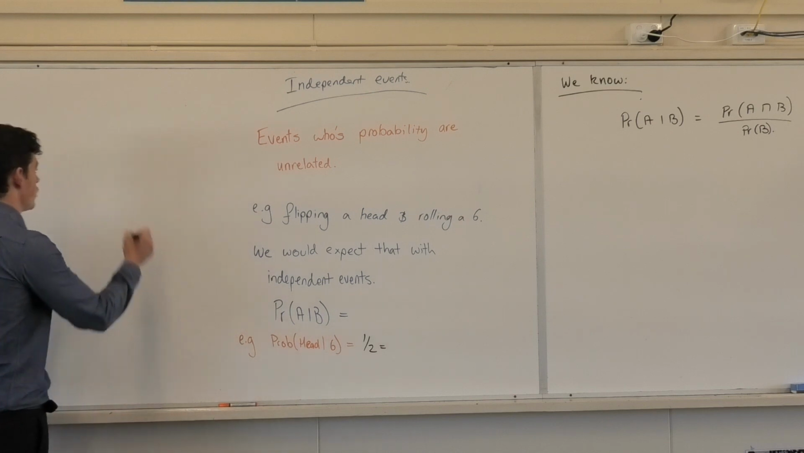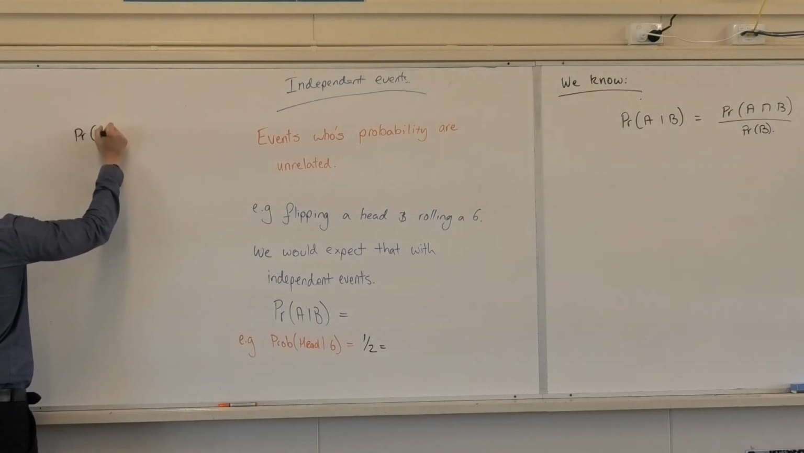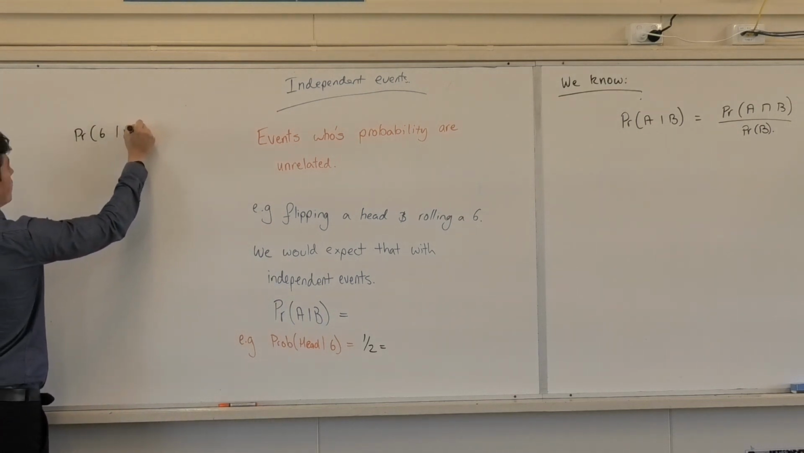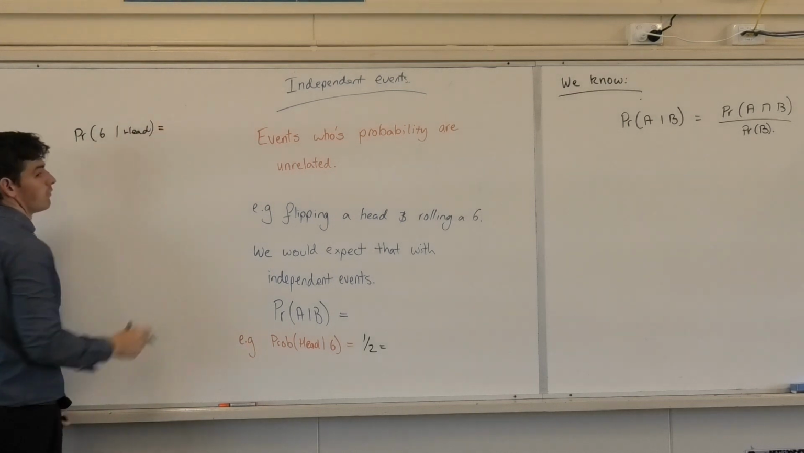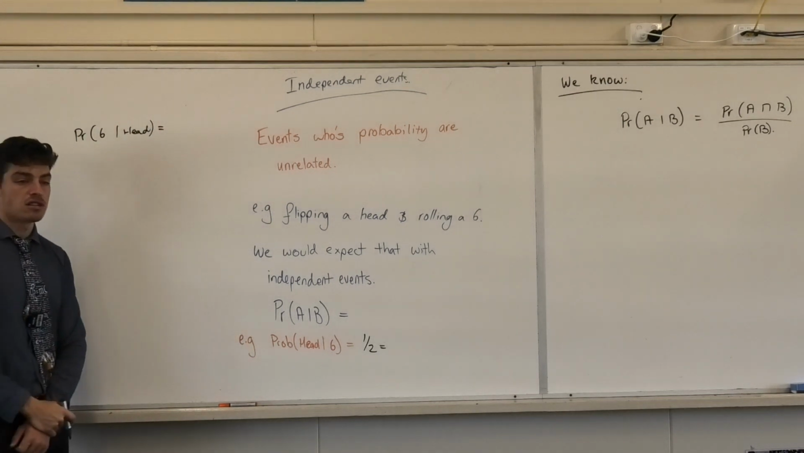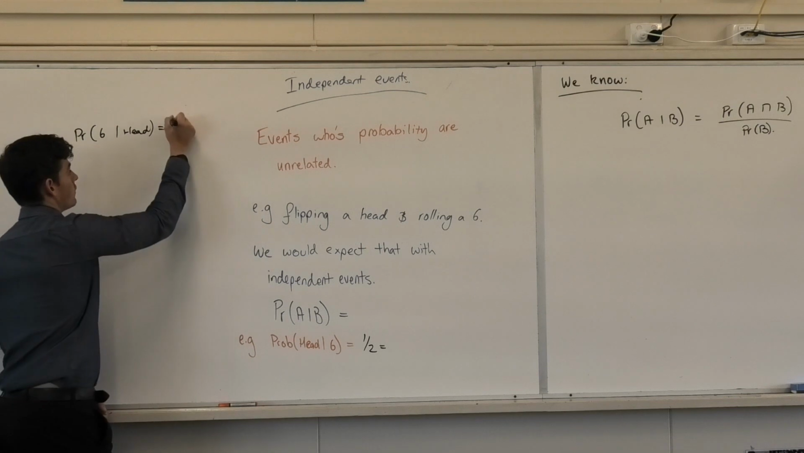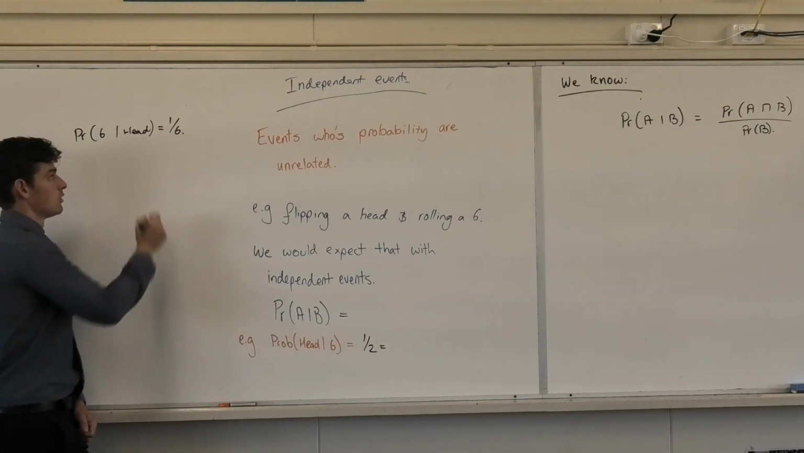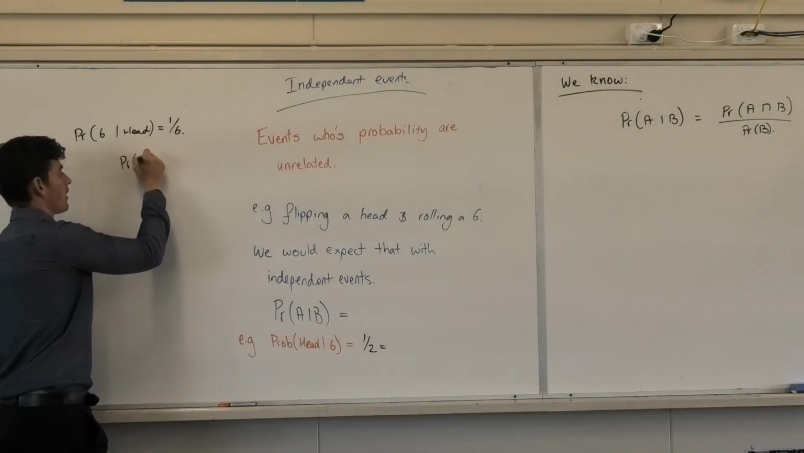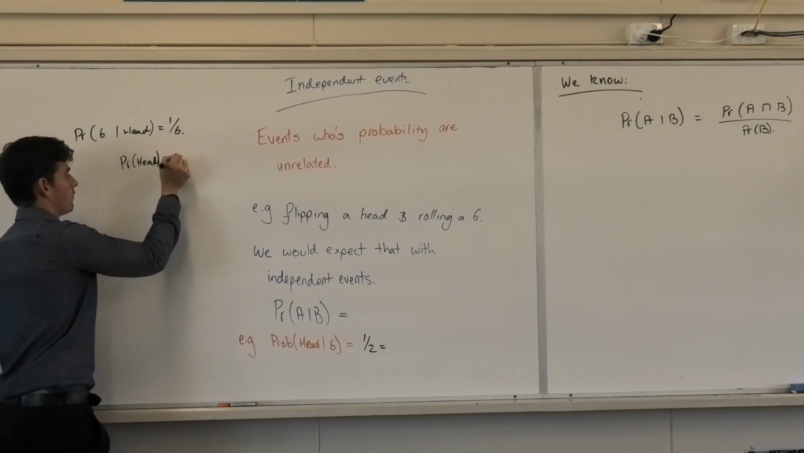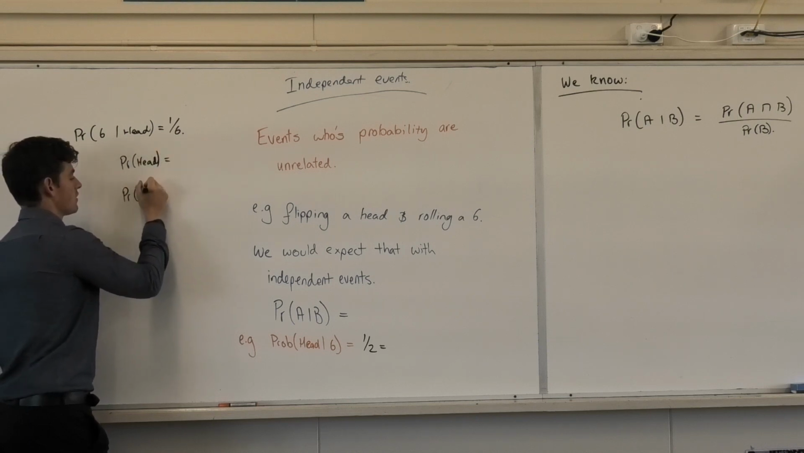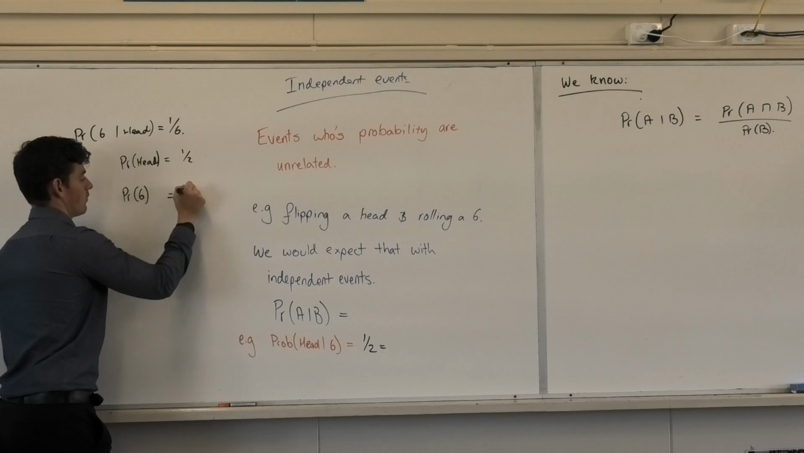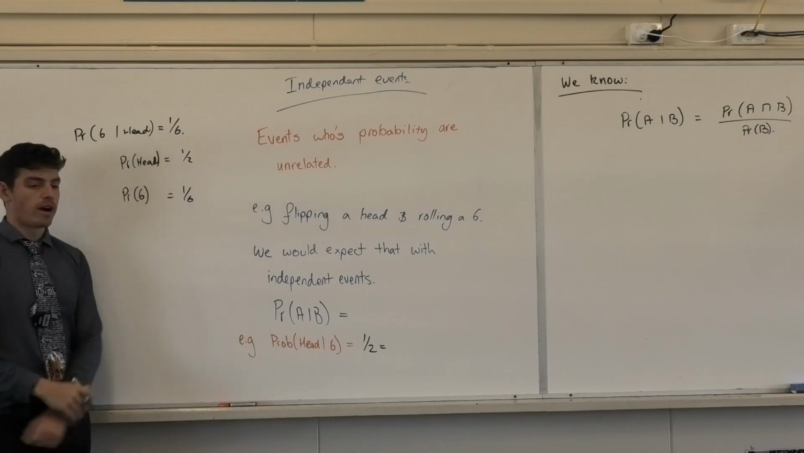Well, let's ask another question. Playing the same game, what's the probability of rolling a 6 given that I've got a head? I flipped the head, what's the probability of rolling a 6? 1 over 6. Okay. Probability of getting a head? Probability of getting a 6? So, in this equation, what I'm going to write?